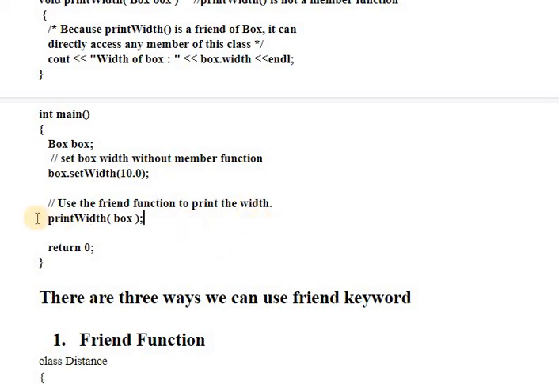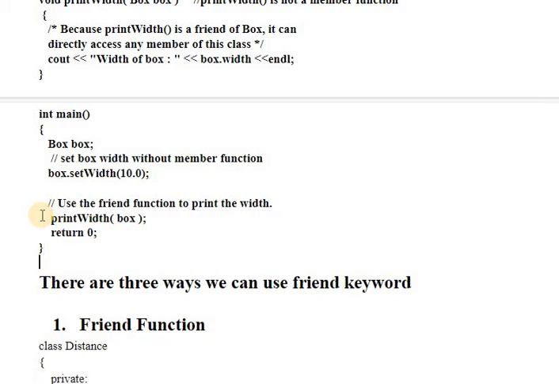Then, friend functions are never called with the help of any object, so we have not written it like that, because this is not feasible. This is not a member function, it is a non-member function which we have made a friend, so that will not work. So we will remove it, and it is called like a normal function. Okay, so just the function name and the function brackets. Okay, so this was the simple example.